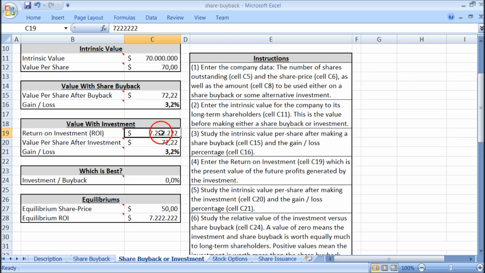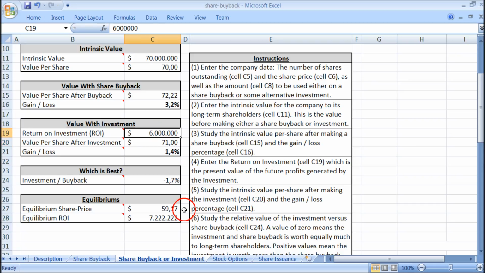So let's say that the return on the investment was actually 8 million. So it is higher than the equilibrium. And now the intrinsic value is increased 4.3% from making the investment, while the share buyback only increases value 3.2%. Let's try a lower value for the return on the investment. So let's say 6 again, and then the gain is back to 1.4%.